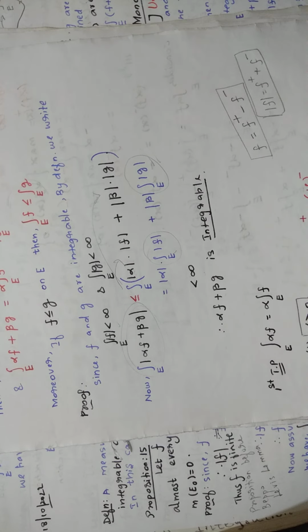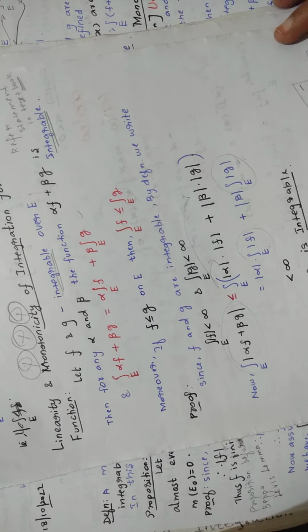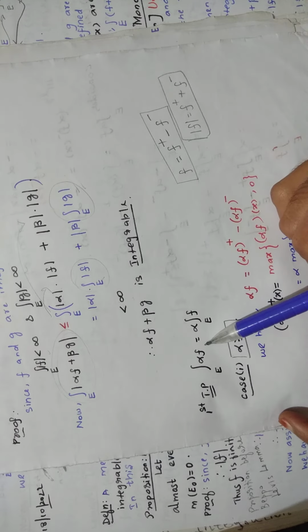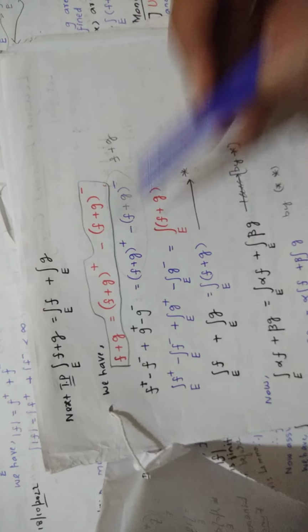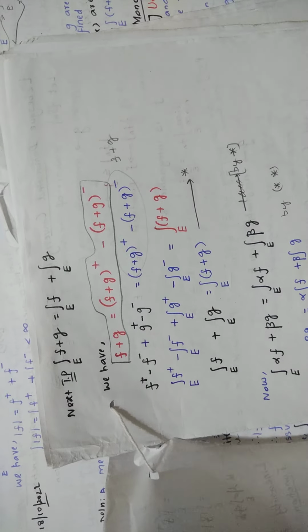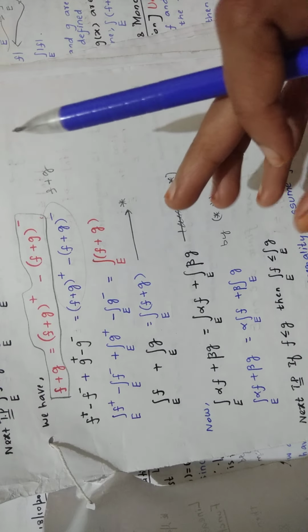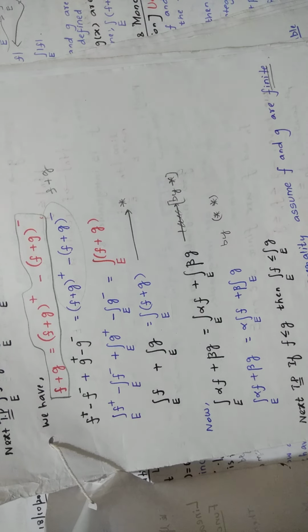Now let us concentrate on proving this. First you prove this, and after that you will prove this. After proving these two, you will compare them and prove what is there in the statement.